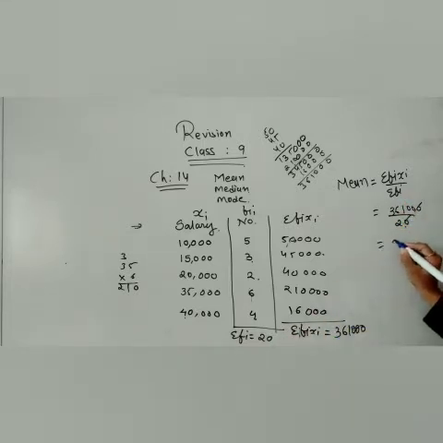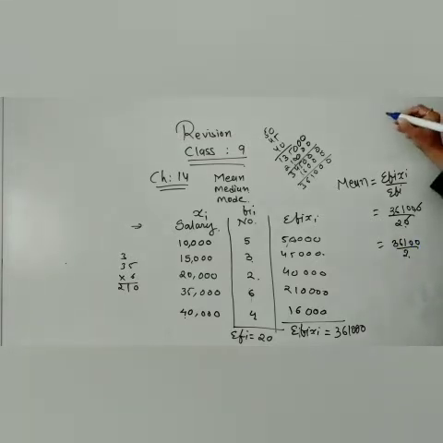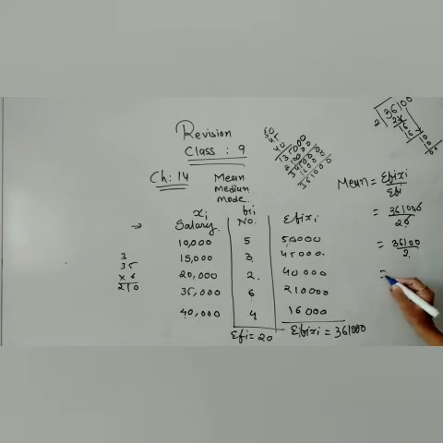Let us reduce. Now we have 36100 and that 2. So let us divide 36100 by 2. So 2 ones are 2, then 1 will remain, 6 we are taking down, 8 twos are 16. Okay, then we have to keep that 0 again, and we have to take that 10 down, 2 5s are 10, and that will become 0. So here we are getting 18050. So this is the answer of this question.